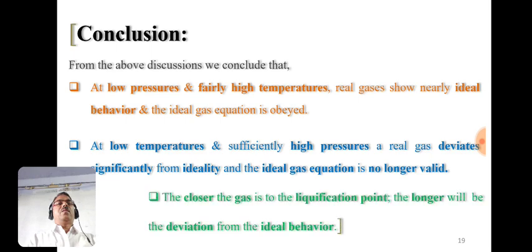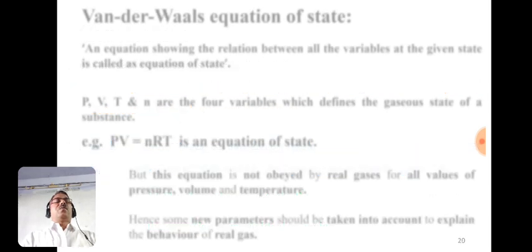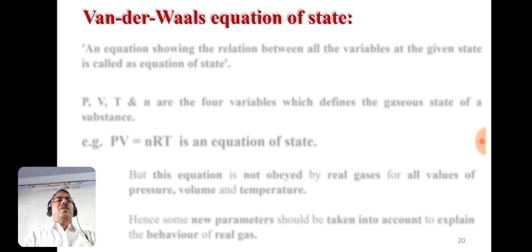And our next conclusion is, the closer the gas is to its liquefaction point, the larger will be the deviation from the ideal behavior. Means when the gas is close to its liquefaction point, then it shows more deviation from the ideal behavior. So these are the three important conclusions from the above diagrams. Now our next important point is van der Waals equation of state.